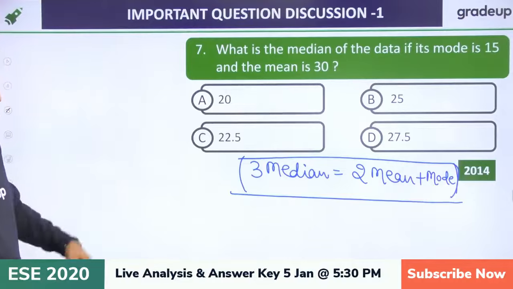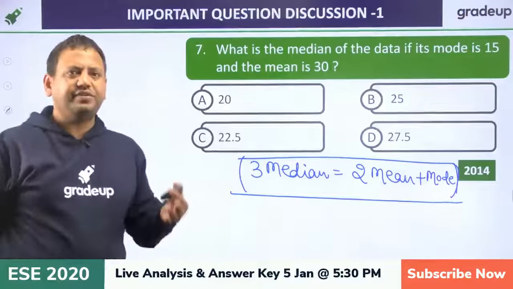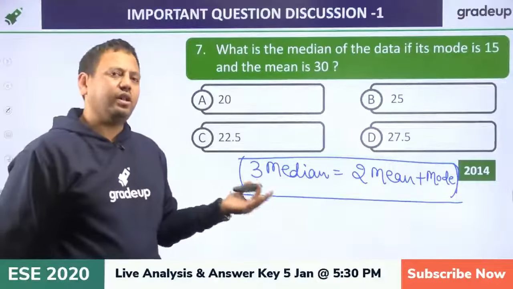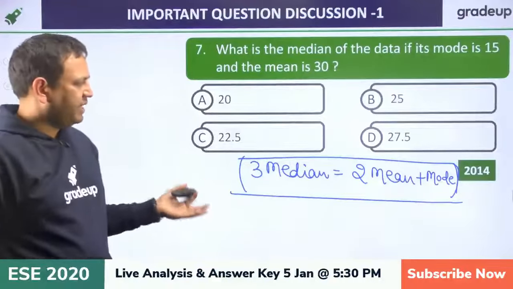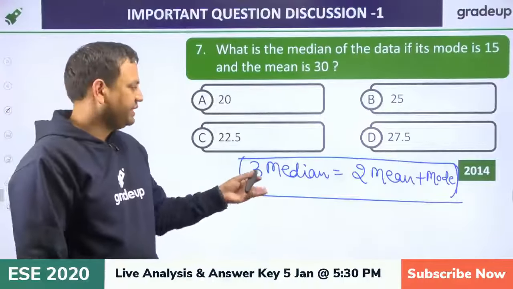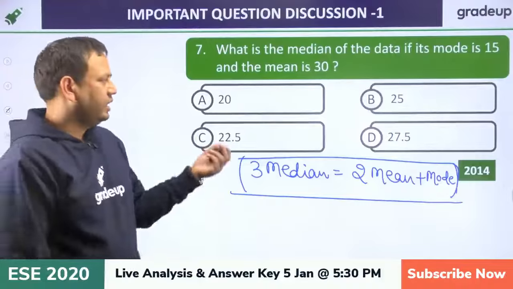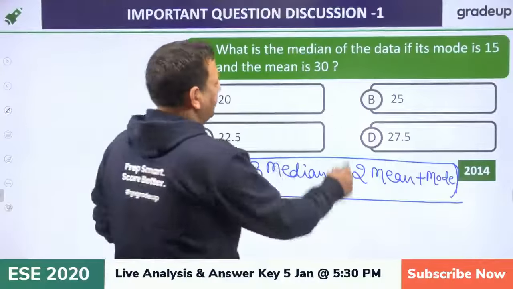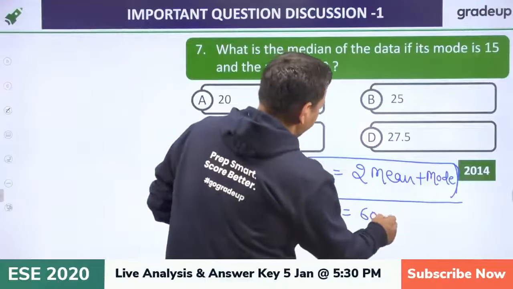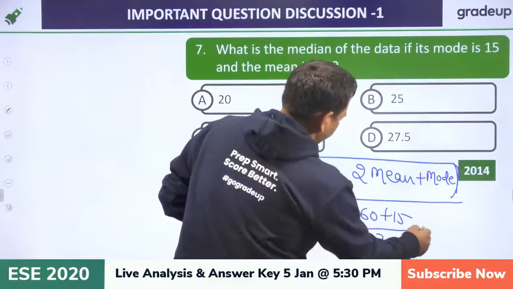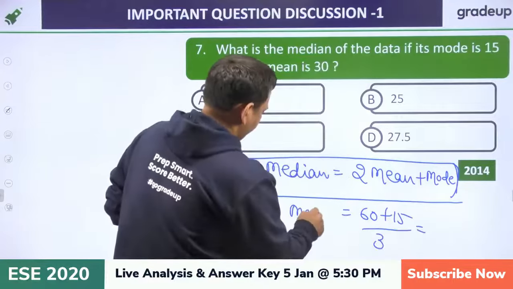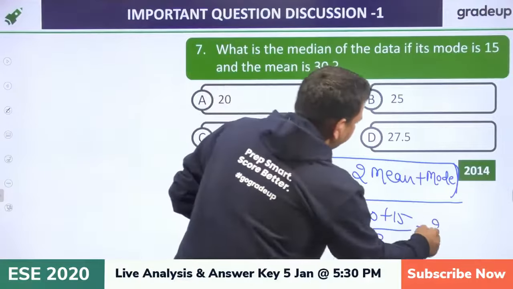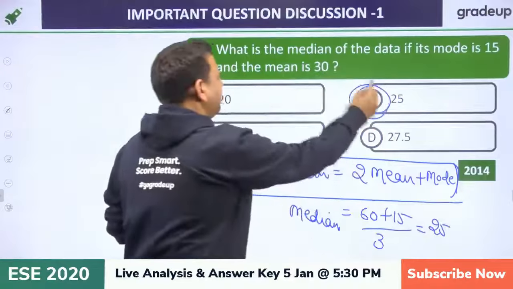So if nothing is given, this is the relation. Otherwise, if the data is given, we can actually calculate all the 3 values. Okay, but if nothing is given, randomly it is given, then we say this is the relation. So we will say median is what? Mean is what? 30. So it would be 60 plus 15 divided by 3, median. So that would be equal to 25. So answer B is the correct answer.